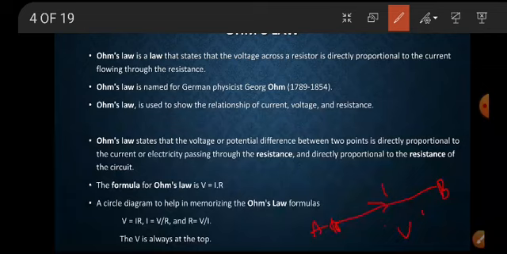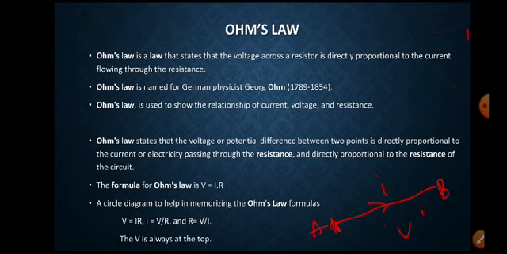The current passing through this conducting wire is directly proportional to the voltage. So Ohm's law states that the voltage across a resistance is directly proportional to the current flowing through the resistance.